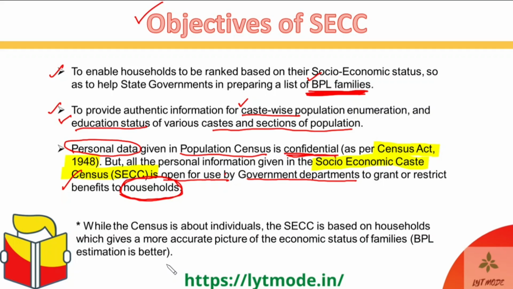If you want to know why the SECC is using household data, the reason is that SECC is trying to enumerate the BPL families. And what happens when you are trying to calculate the below poverty line families, or you're trying to calculate the income as well as the expenditure of families? That is something that I've discussed in a very, very detailed way in the lecture for poverty, the chapter of poverty.